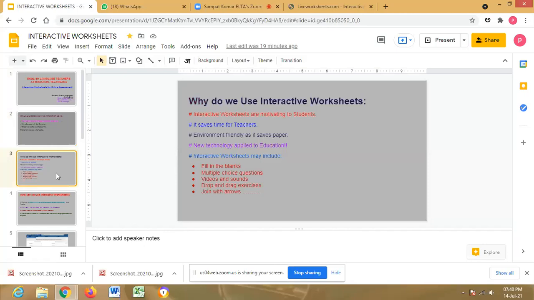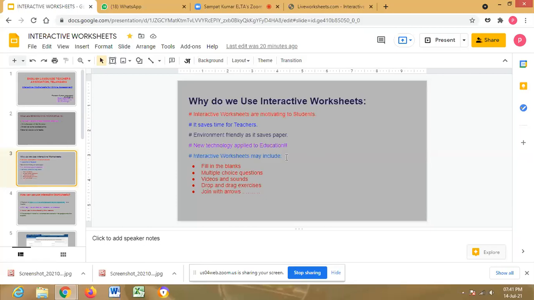So why do we go for these interactive worksheets? Mainly, they are motivating for our children, these 21st century kids. It is very motivating, very interesting and very joyful. Children are easily motivated towards that work, and they don't feel that they are doing some sort of work. They take it in a joyful way, so it is easy for them. At the same time, it saves time for teachers.